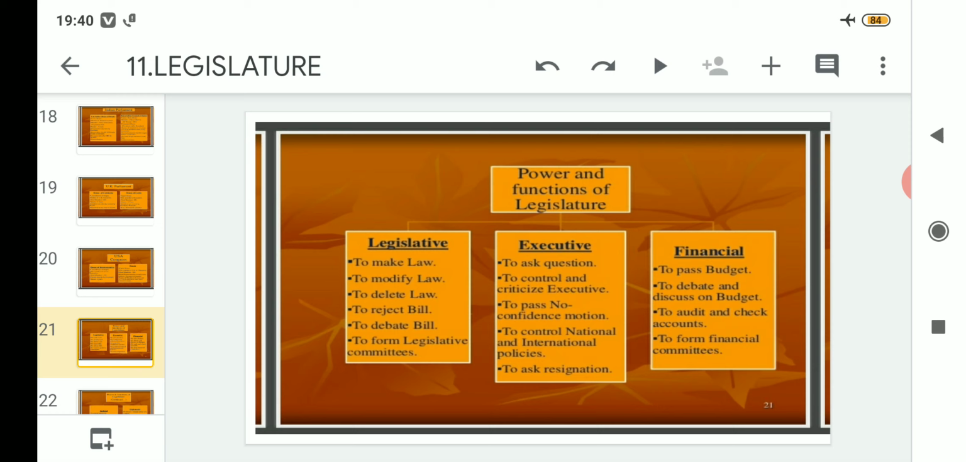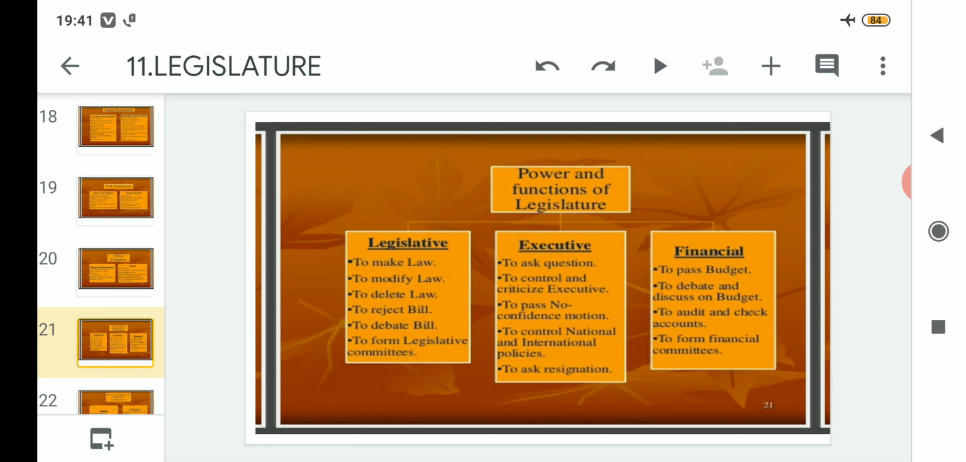Now moving on to the third part, the finance section or the financial sector. What does this finance sector actually do? First and foremost, the finance department's job is to pass the budget. Clear? Their duties, responsibilities, or the functions and powers related to finance are to pass the budget, then to debate and discuss